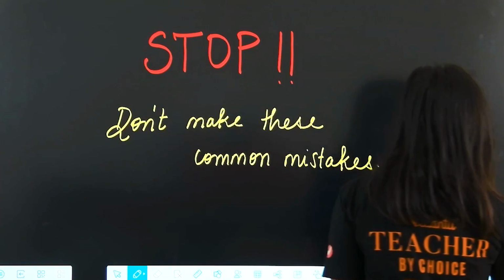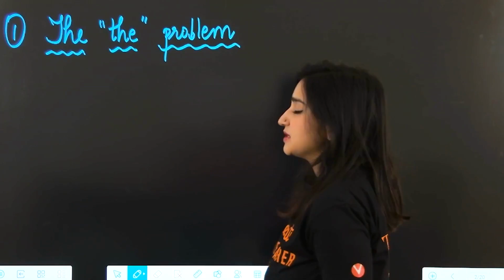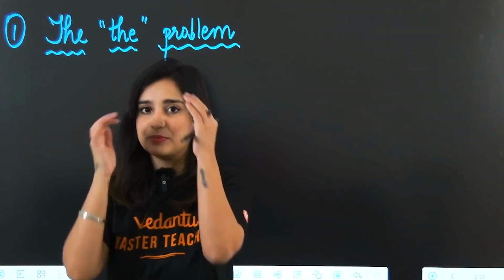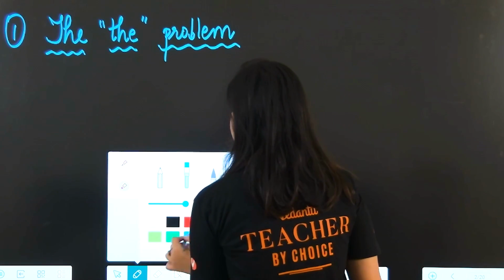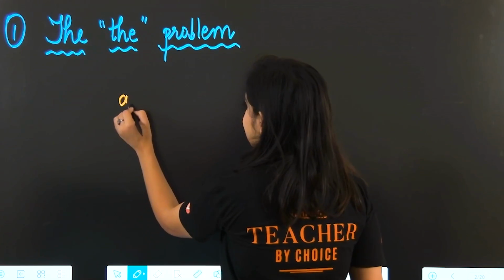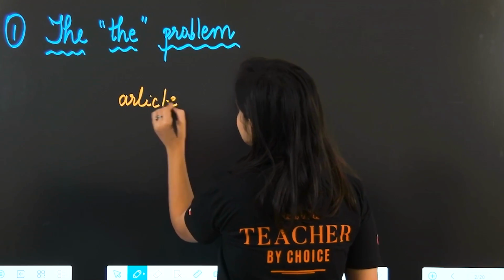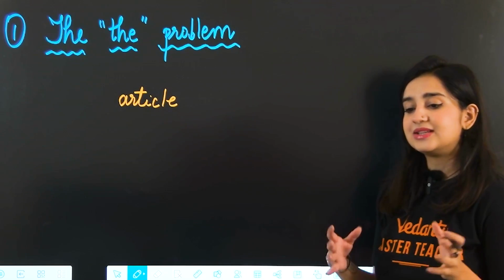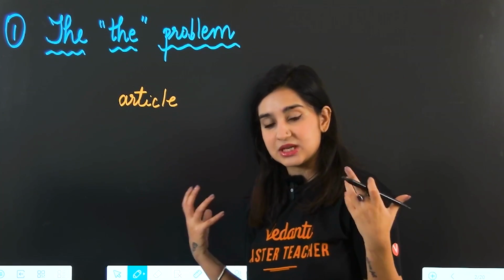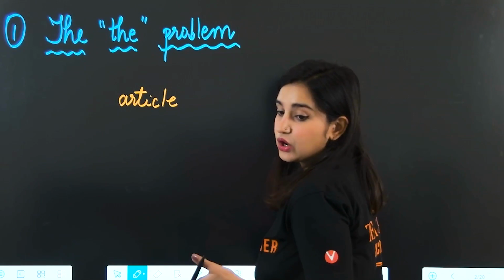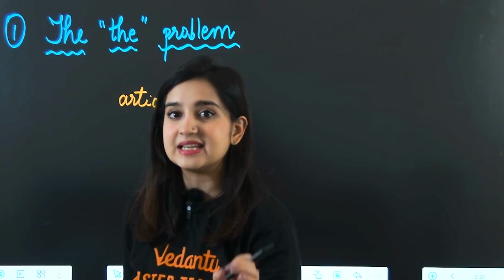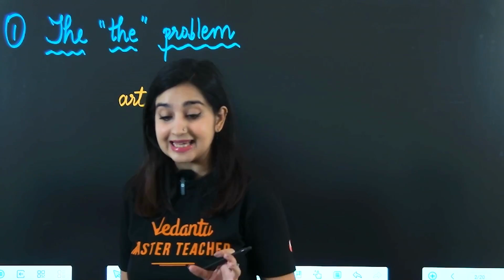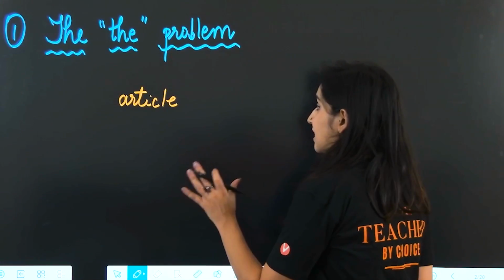Okay, so let's get started quickly with the first mistake, which is the problem. Now, this actually is, or I'd like to call it, an article issue, because for some reason, Indians have the habit of not using articles when they speak. All right, and not using articles is like a big red flag, the biggest indicator that somebody is not fluent in the English language.